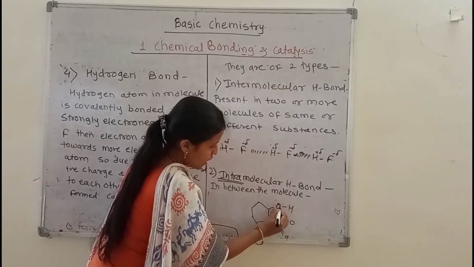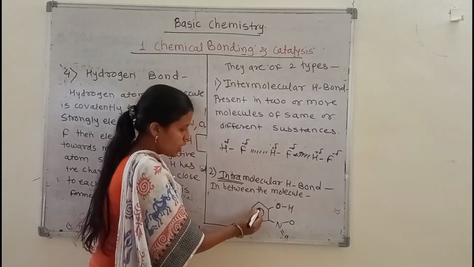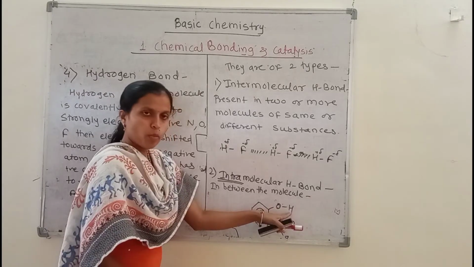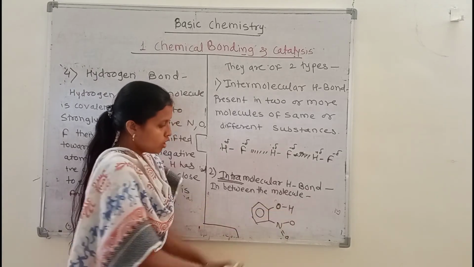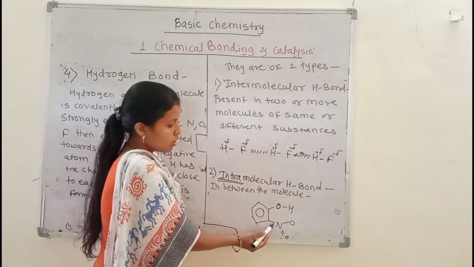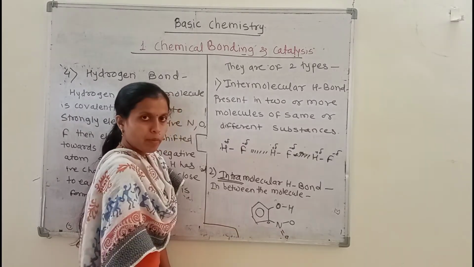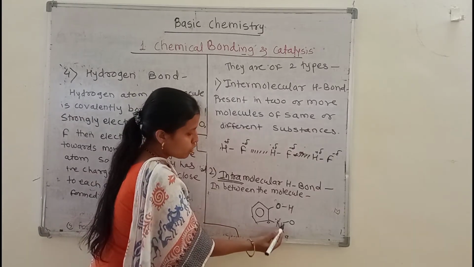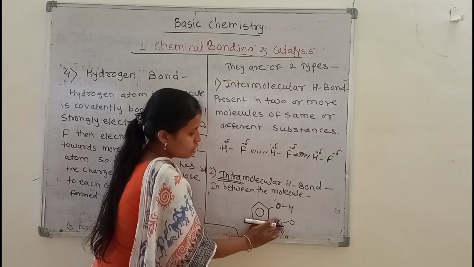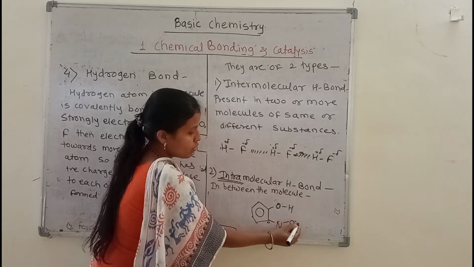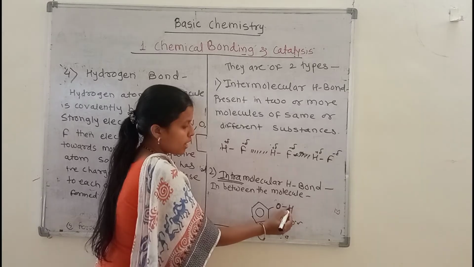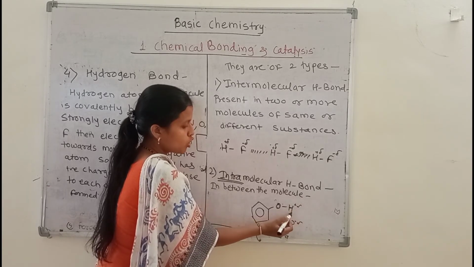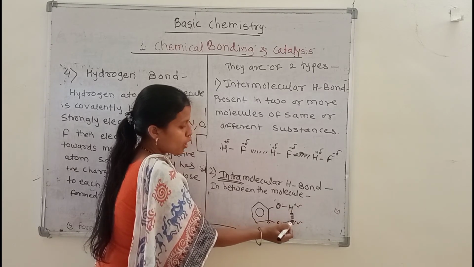In ortho-nitrophenol there is an OH group on the phenol, and in the ortho position a nitro group is present. In this nitro group, the oxygen will be electronegative in nature and the hydrogen will be electropositive in nature. Between these, bonding will be present.